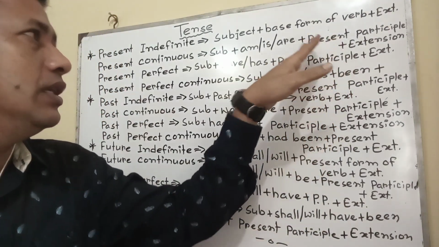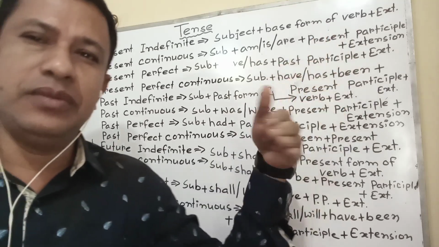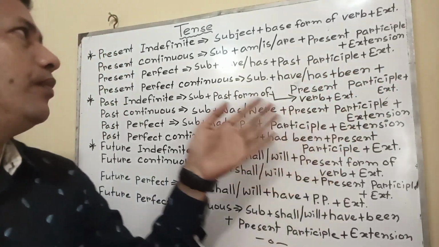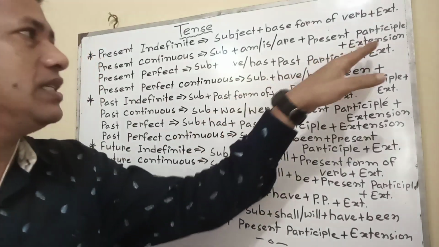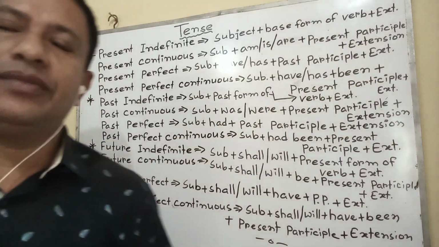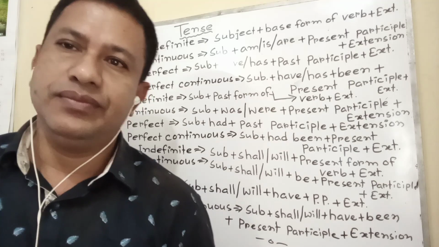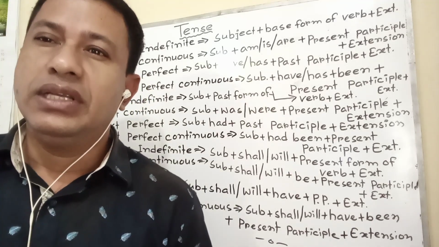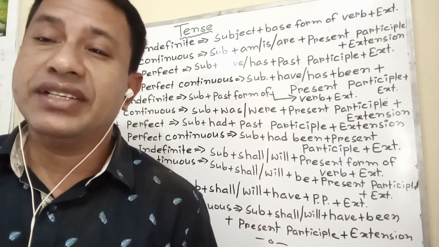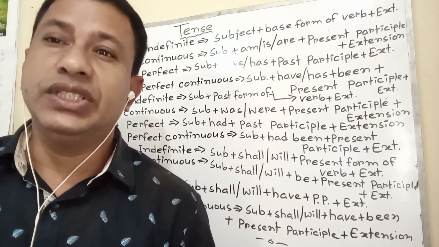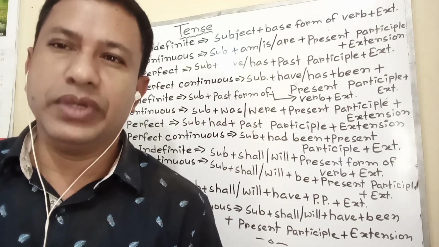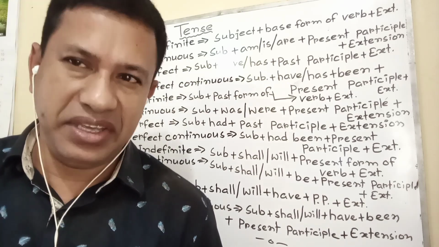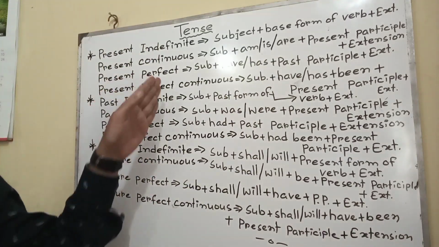Present participle means verb plus ing. In all continuous tenses, the main verb is present participle plus extension. If I give examples: I am reading now. They are coming now. They are writing something now. They are going to school. He is coming here.